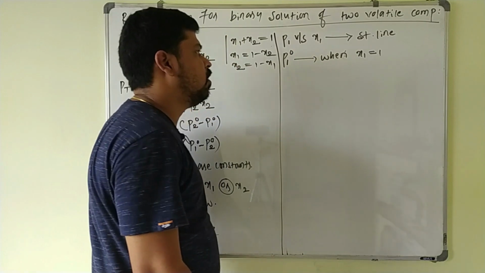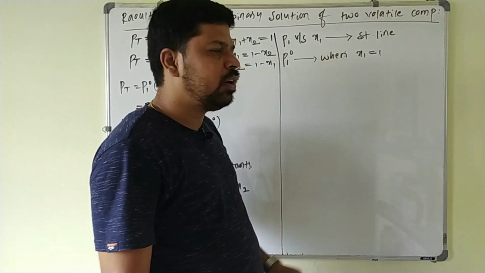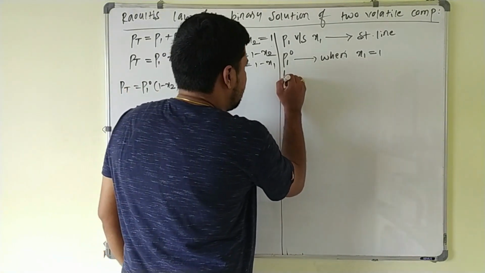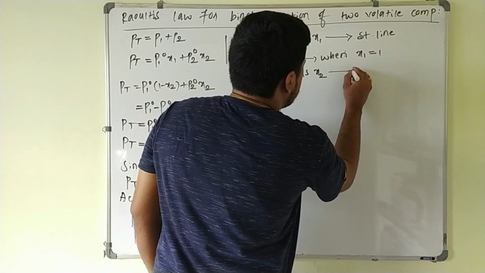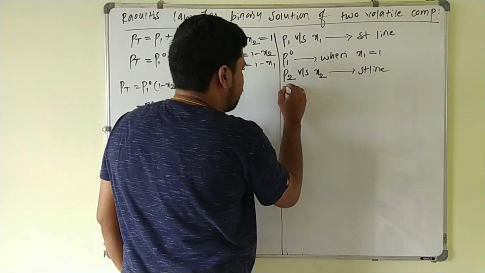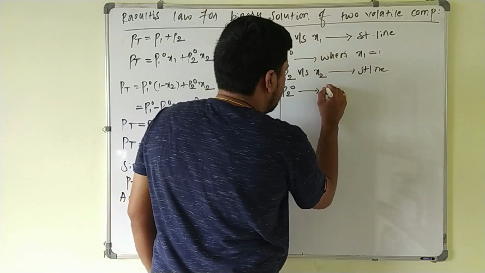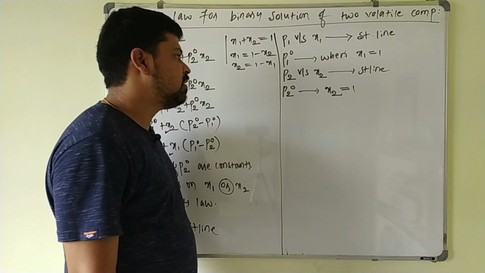Whenever the mole fraction of component 1 is equal to 1, this graph passes through what? P1 naught. Similarly, if I take P2 versus x2, again this is a straight line that passes through P2 naught whenever x2 is equal to 1 here.